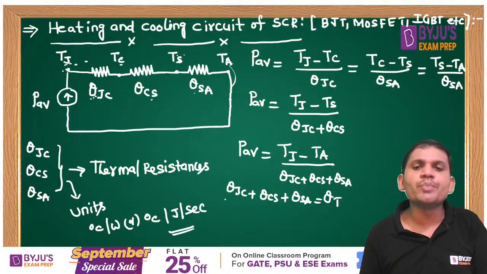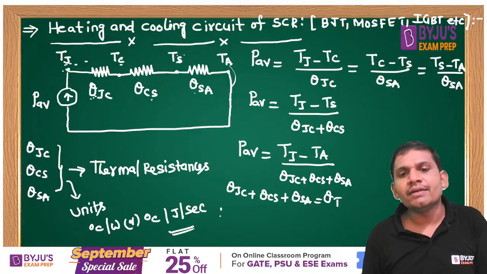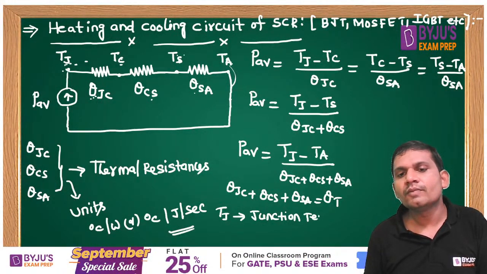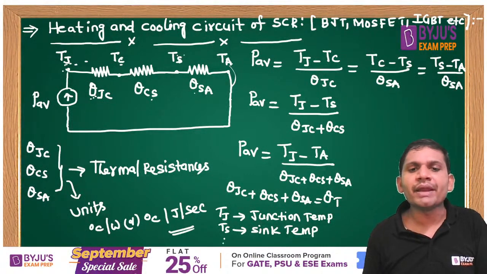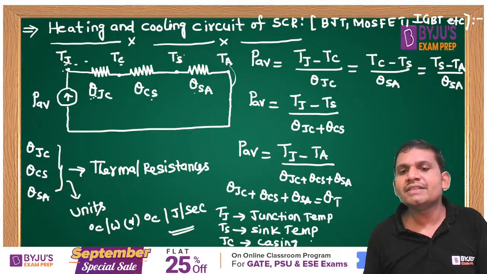Very important. What is Tj? Tj is the junction temperature. What is Ts? Ts is the sink temperature, that is the heat sink temperature. Tc is the casing temperature. Yes, friends.